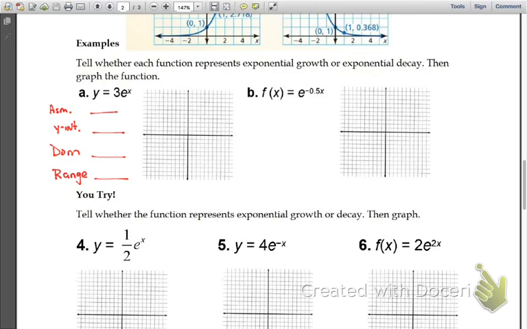What was the first thing that you should have filled out yesterday? Domain. What is the domain of any exponential function? Negative infinity to positive infinity, right? What was the next thing that you probably filled out? This was 1. Asymptote was 2. What do we look for the asymptote? If there's any what? Any k value or any number on the back end that's getting added or subtracted.